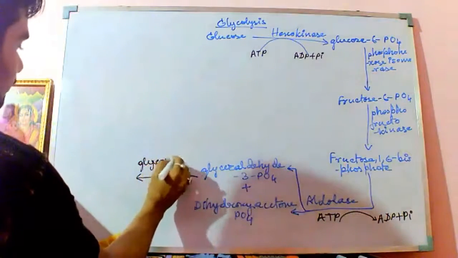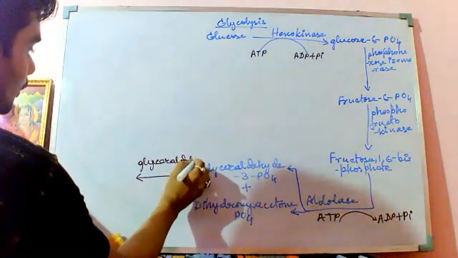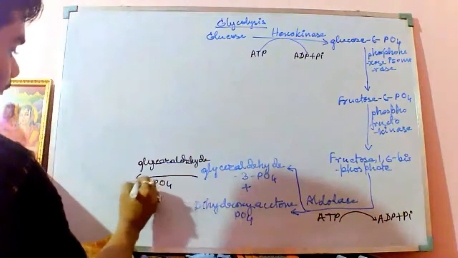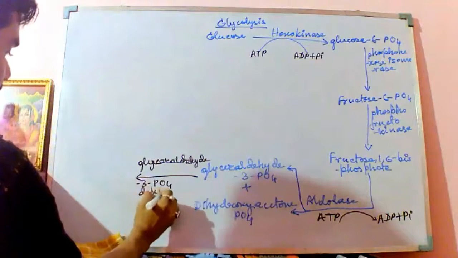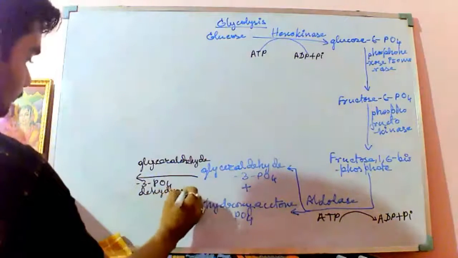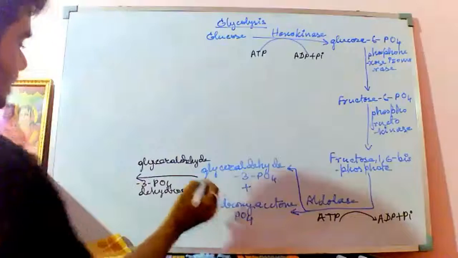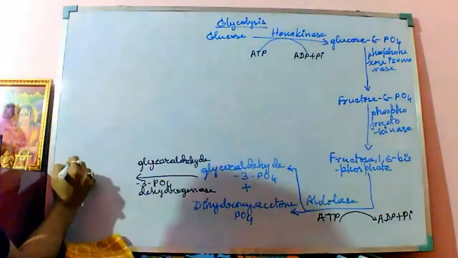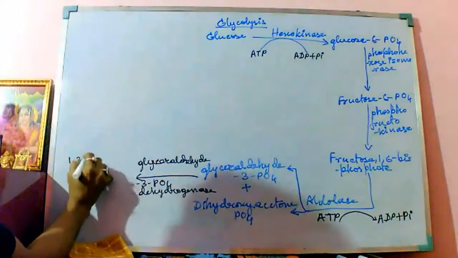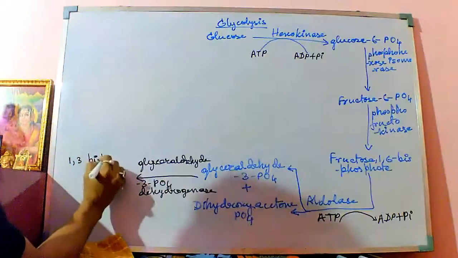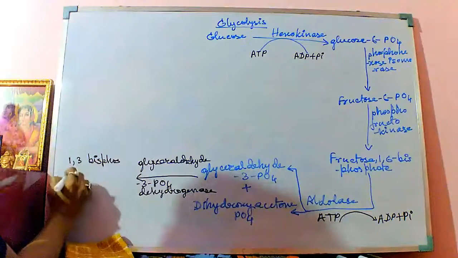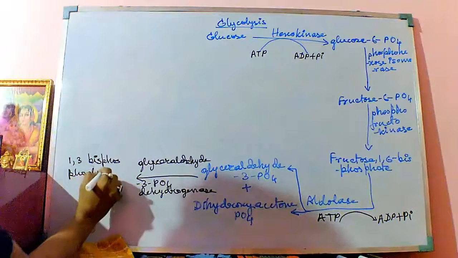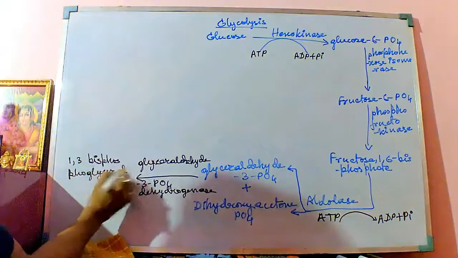Glyceraldehyde 3-phosphate dehydrogenase converts it to what? 1,3-bisphosphoglyceraldehyde.